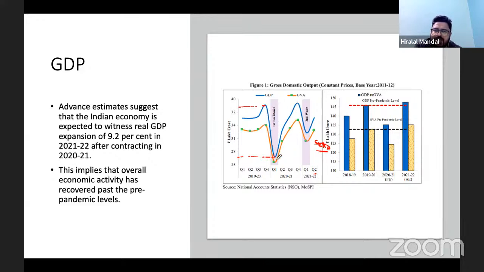You can see the V-shaped recovery. The downfall was sharp in the fourth quarter of 2020, because it was the last leg of the year, and in the first quarter of 2021. So March, April, May, June was the quarter when we saw the first lockdown.